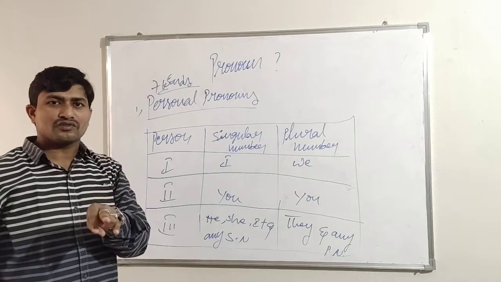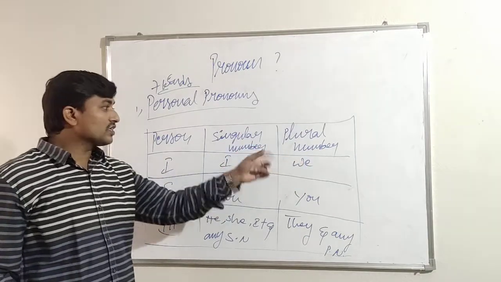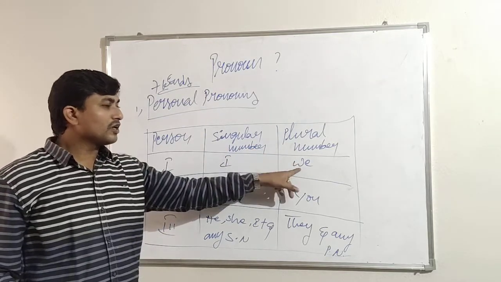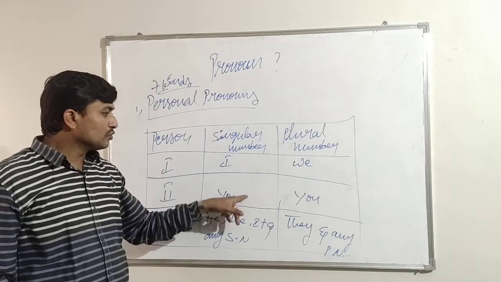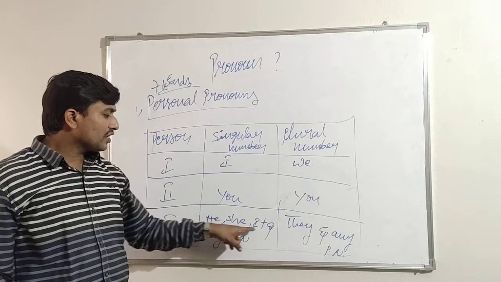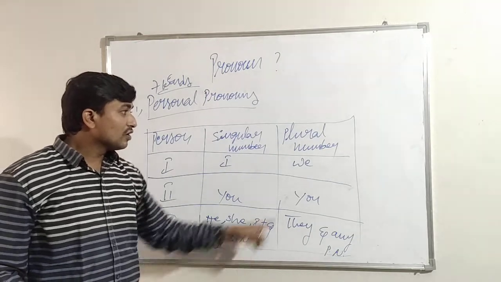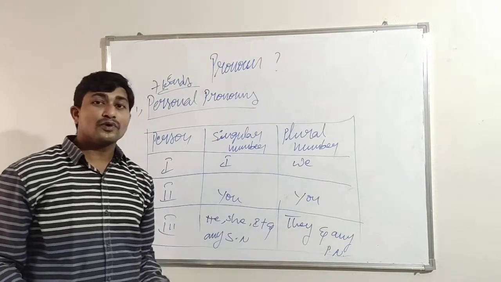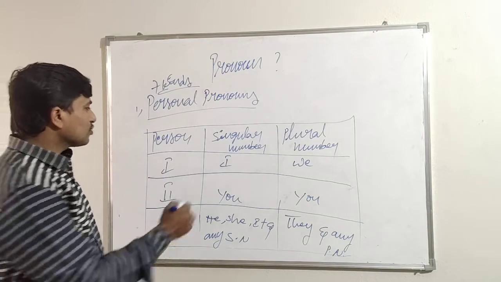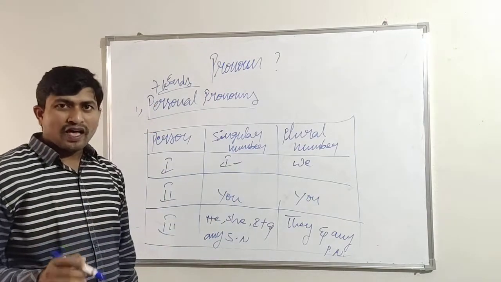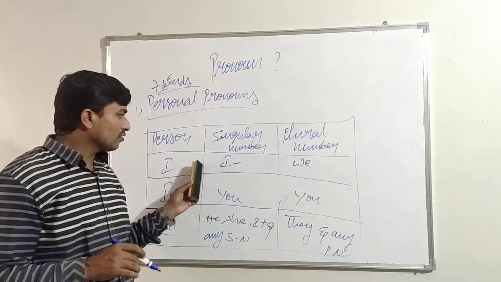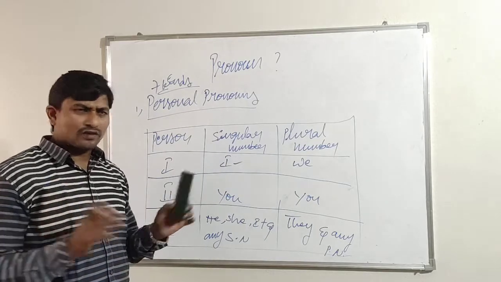First person has two kinds of numbers: singular number, plural number. Who is the singular number? I. First person singular number, I. Plural number, we. Second person singular number, you. Plural number also you. Third person singular numbers are he, she, it, and any singular number. Plural number is they and any plural number. So these are the personal pronouns. But let us discuss what is I. For whom do we have to use it? I, the first person singular number. Have you understood what I said now?